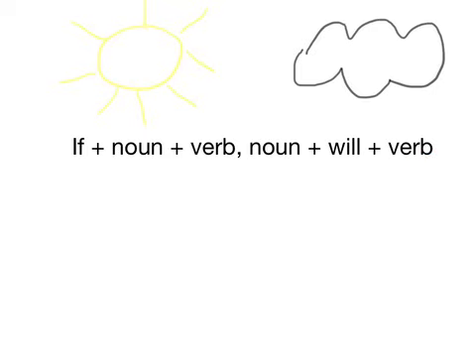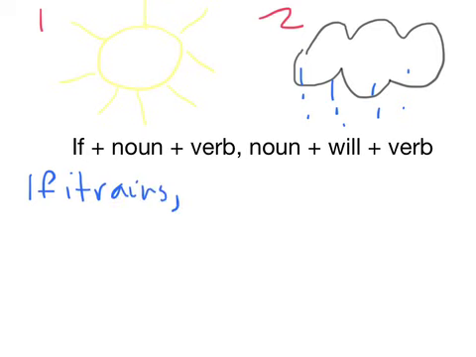I'm trying to make some plans for tonight, so I'm wondering about the weather. Here we have the sun and clouds. Well, I love baseball, and I want to play baseball, but playing baseball is terrible when it rains. So, if it rains, I will watch TV.